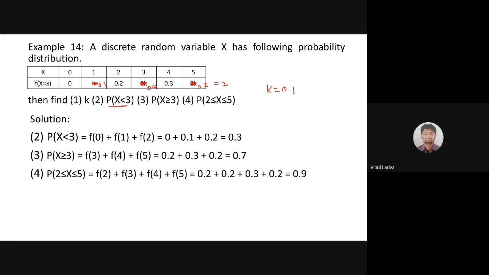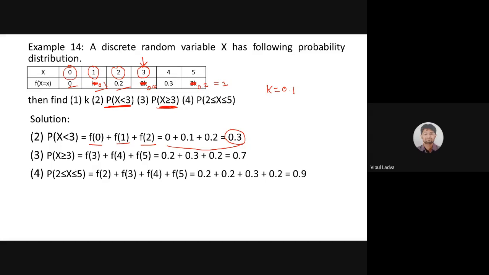Now we need to find probability that x is having a value less than 3. Now for less than 3, it is strictly less than 3. So मुझे find करनी है probability जहाँ पे x की value 3 से कम है. So ऐसे 3 ही केस 0, 1, and 2. I cannot include 3 because we are dealing with x strictly less than 3. So I need to add f of 0 plus f of 1 plus f of 2. F of 0 is 0, f of 1 is 0.1, and f of 2 is 0.2. So addition of that gives us 0.3. This is the answer for the second one.